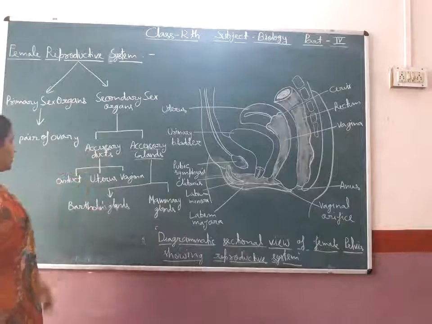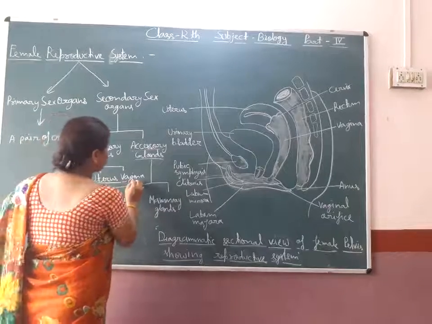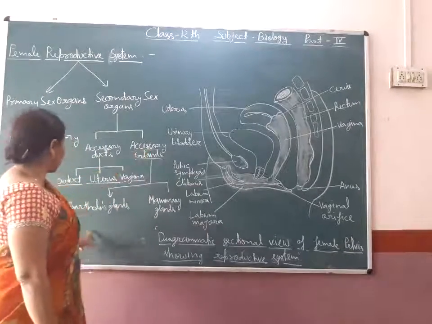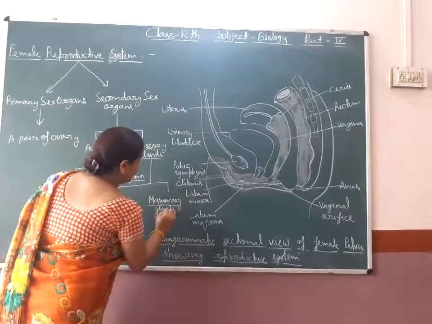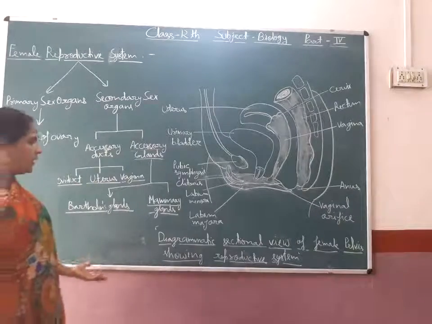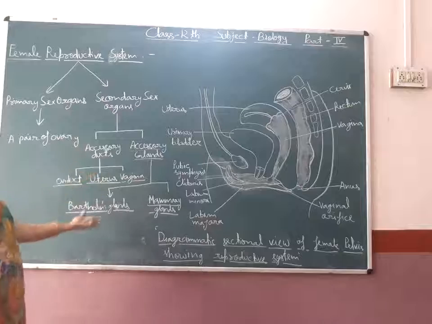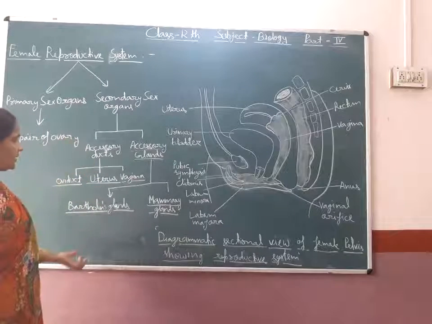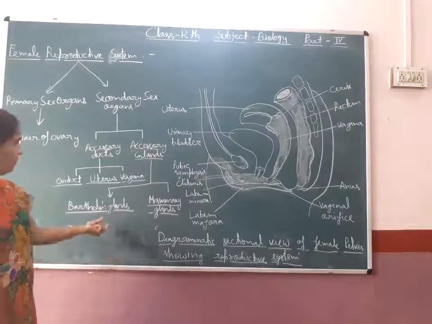These accessory ducts consist of oviduct, uterus, vagina. Then accessory glands consist of Bartholin's gland and mammary glands. Like in the male, in the female also these glands are present, and secondary sex characters and secondary sex organs are different from the male.